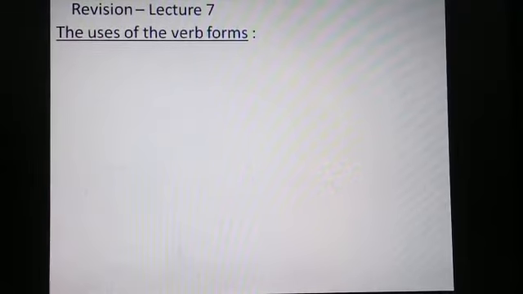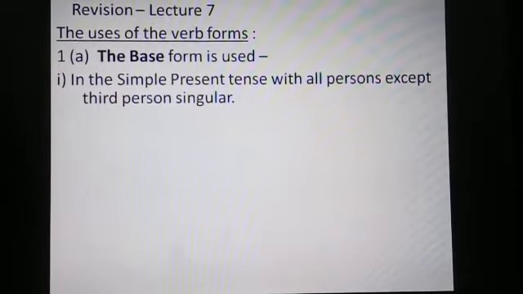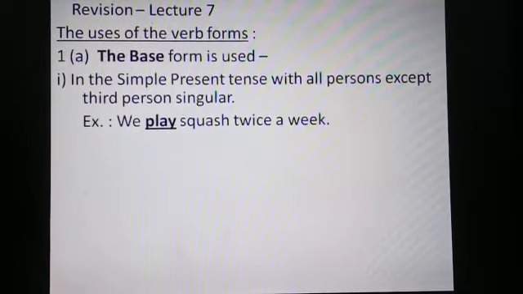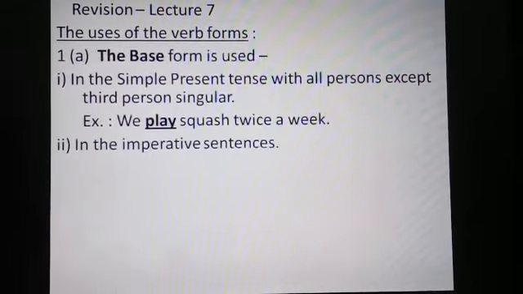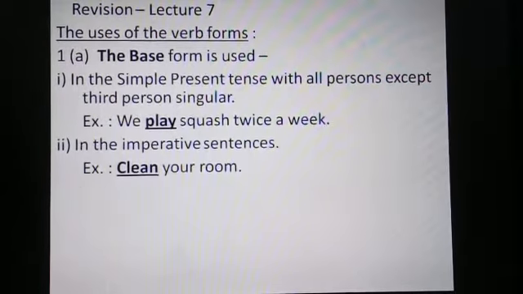The first form or the base form is used in the simple present tense with all persons except third person singular. Example: we play squash twice a week. This sentence is in simple present tense. We is the first person plural and with it we have used the base form play. Second use of the base form is in the imperative sentences. Base form is used to start the imperative sentences. Example: clean your room. Here clean is the base form.